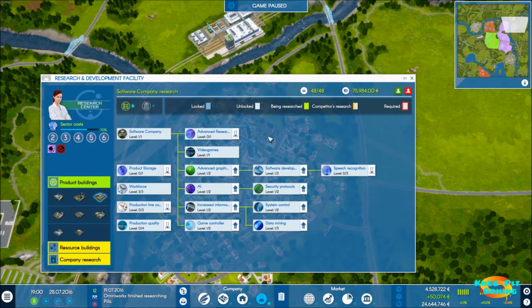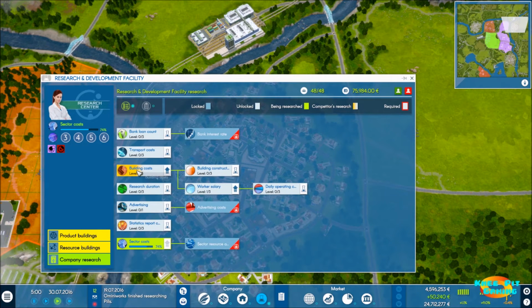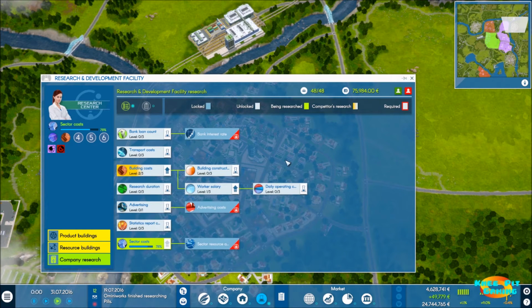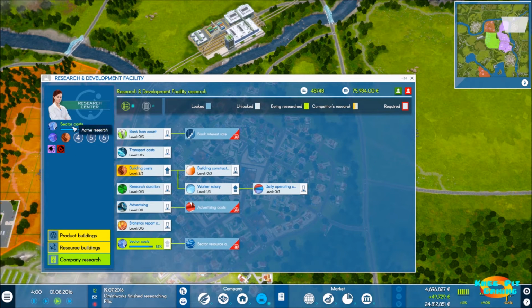But right now, what we need to do in order to open up additional products is we need advanced research. So that's the first one I want going, and we're going to go ahead and speed up time a little bit more than normal to try to get sector costs out of the way. Then I'm going to come back to building cost, and I want to queue that up. And the reason is, as we expand further, building costs is going to be one of the huge areas of cost for us, as well as sector costs. So those are two things that I definitely do want to get down.